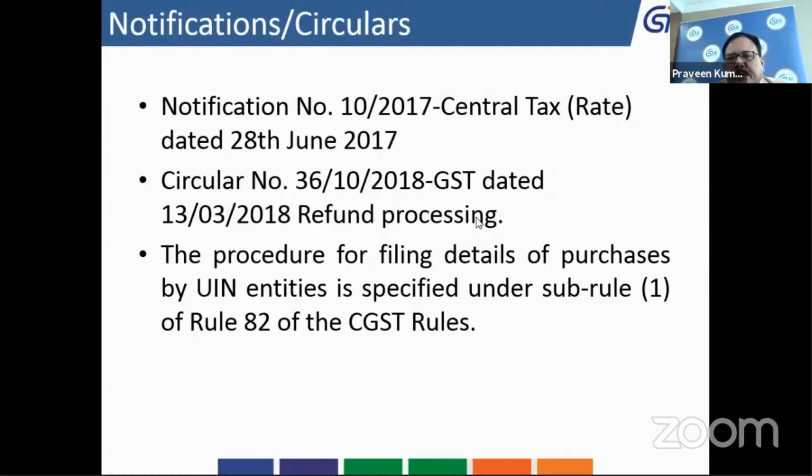In the course of this presentation, we have done seminars with all the embassies, and recently we also attended a seminar at the Pravasi Bharatiya Kendra. In that seminar, we received some queries related to the period of invoices.